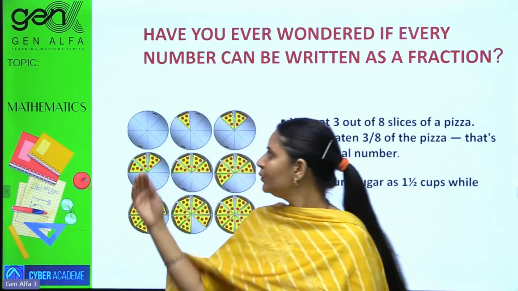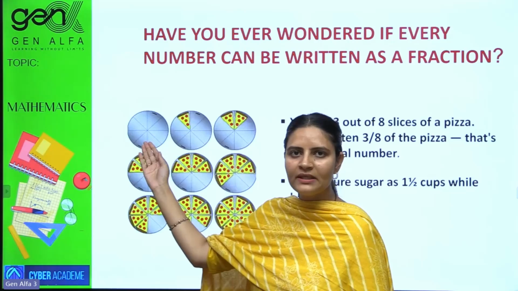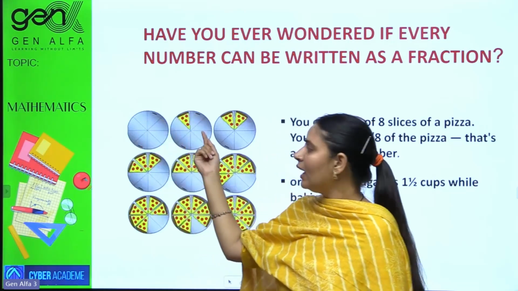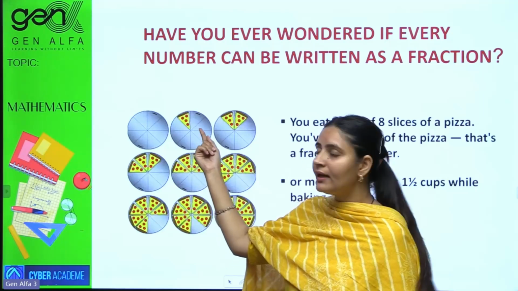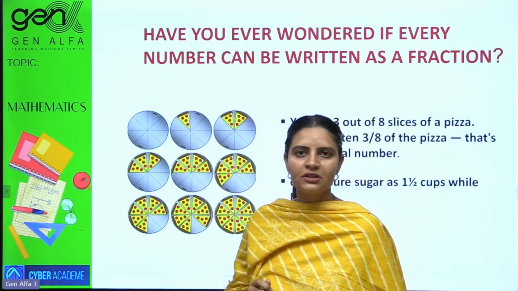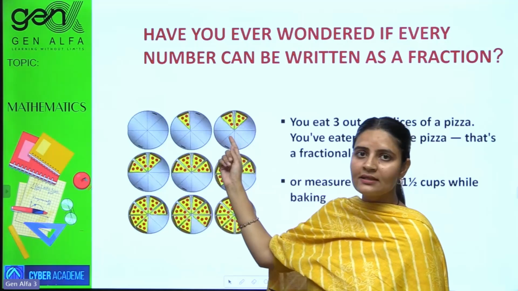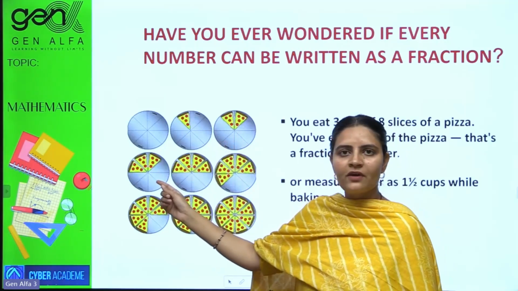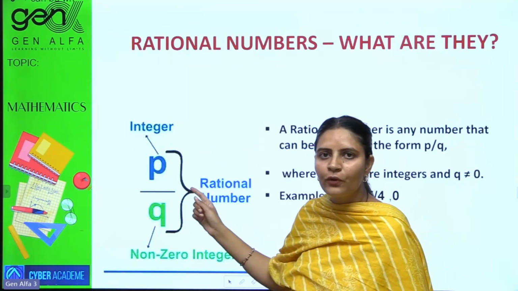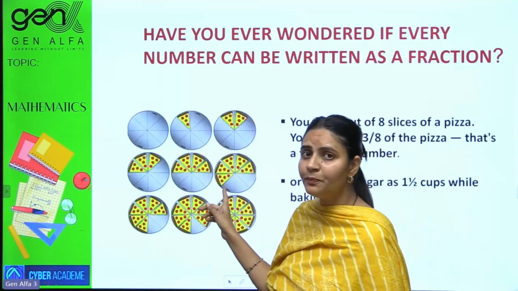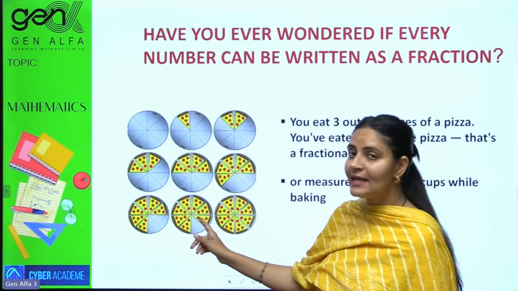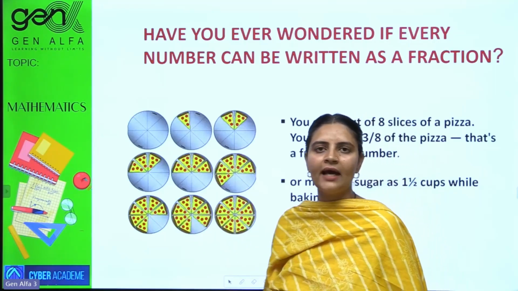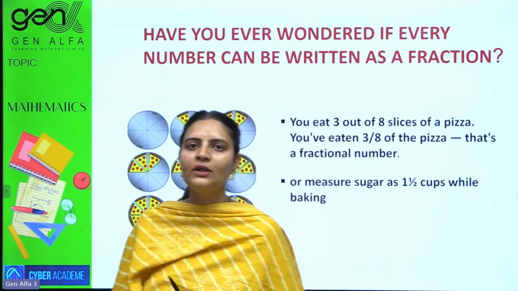Let's suppose you are having a pizza, a whole pizza. It is having 8 slices. Yes, if you take 1 out of 8 slices, you are having 1 by 8 as fraction. If you are having 2 slices, you are having 2 by 8 as a fraction. 3 by 8 as a fraction. Keep on going like 4 by 8, 5 by 8, 6 by 8, 7 by 8, and lastly 8 by 8. That gives you 1, a whole quantity.